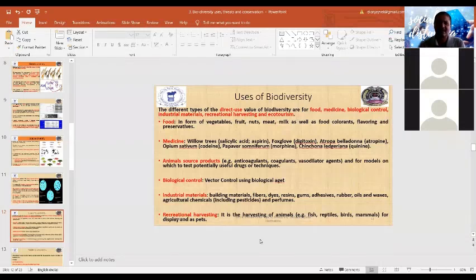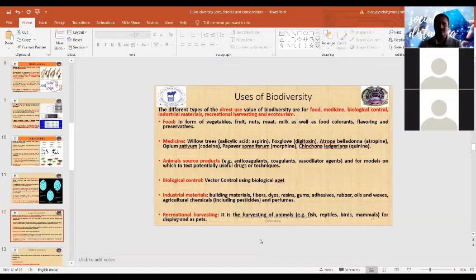Medicines: willow tree, the source of salicylic acid; foxglove, the source of digitoxin; Atropa belladonna, the source of atropine; Papaver somniferum, the source of opium, codeine and morphine; and cinchona, the source of quinine. So these various medicines are derived from biodiversity, or various types of plants.